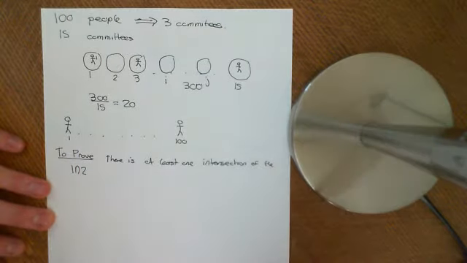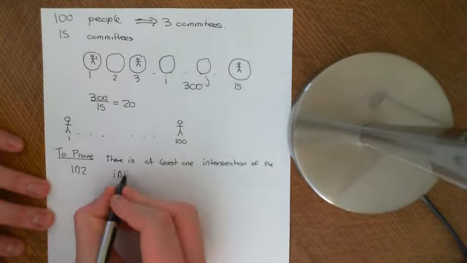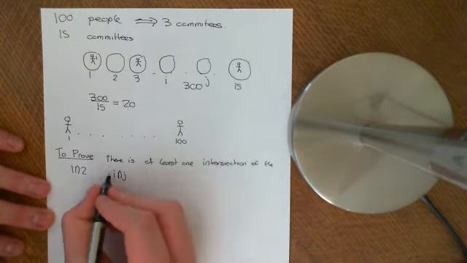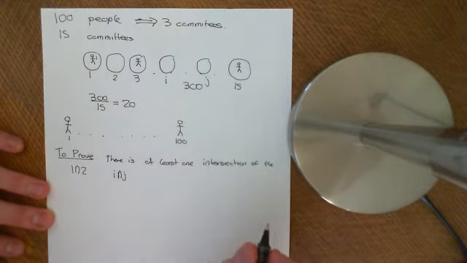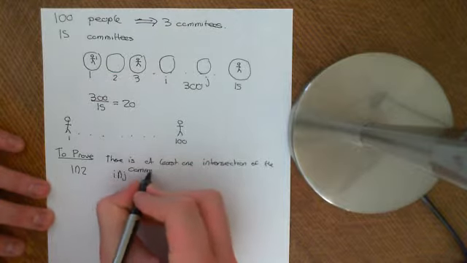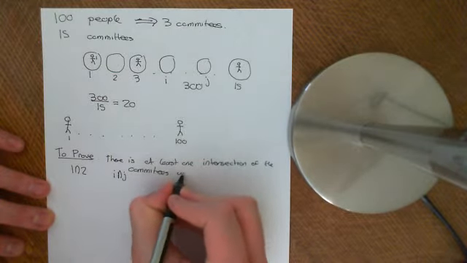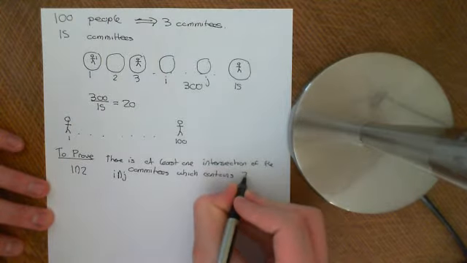Basically there will exist some combination of committees that you can pick such that there are 3 people in the intersection. There is at least one intersection of the committees which contains 3 people. That's what we want to prove.